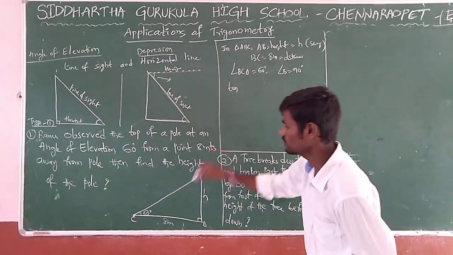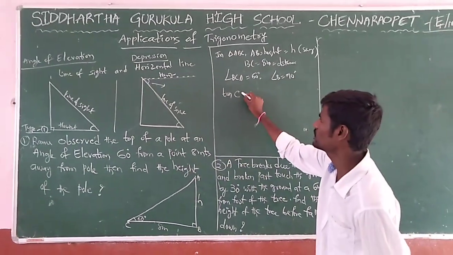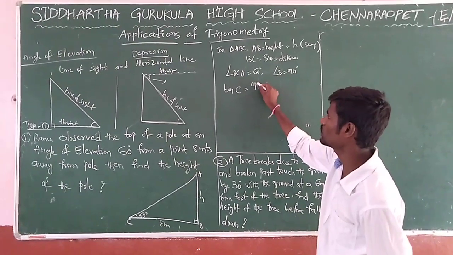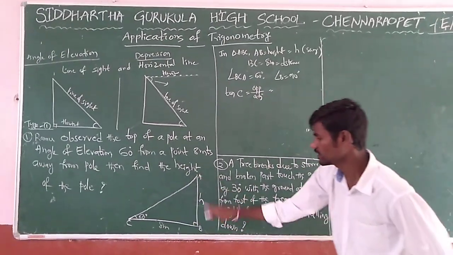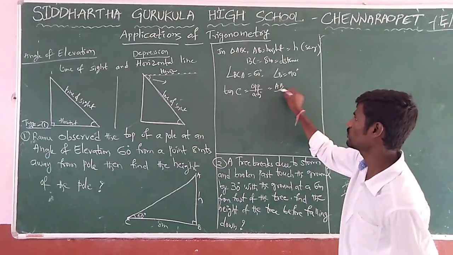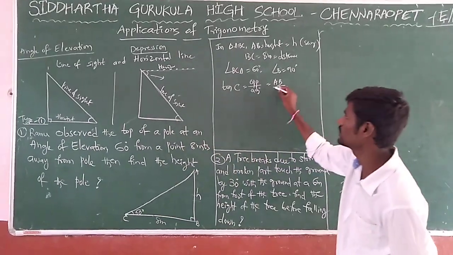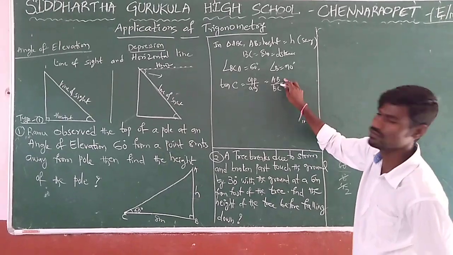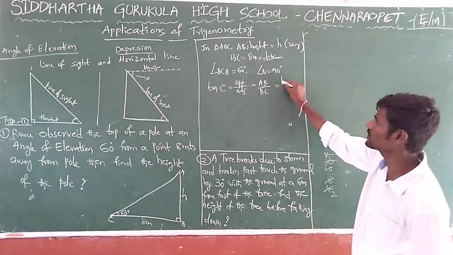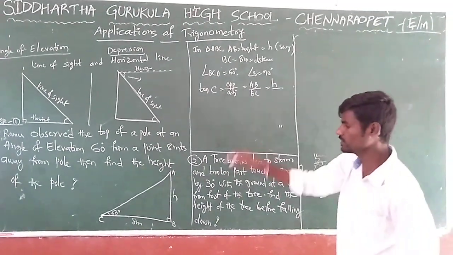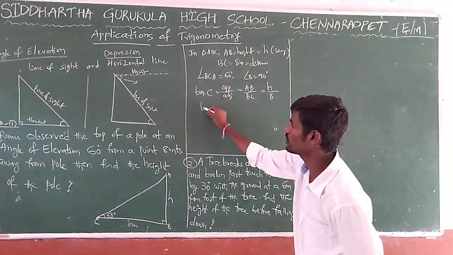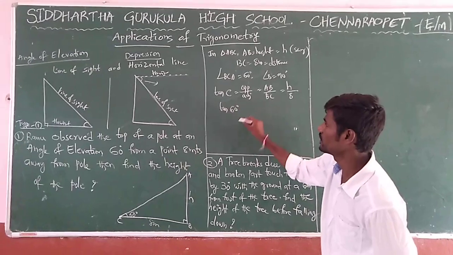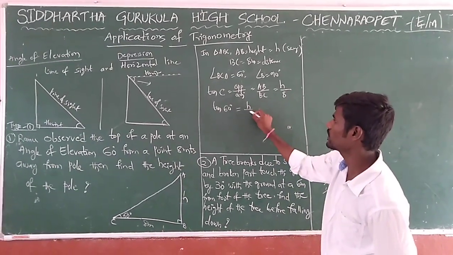So tan C, what is the function? Opposite by adjacent. What is opposite here? AB. And what is adjacent? BC. AB we assumed as H because this is the thing we have to find, by BC, how much? 8 meters. Now C is also given, how much? 60 degree. So tan 60 degree equals H by 8.